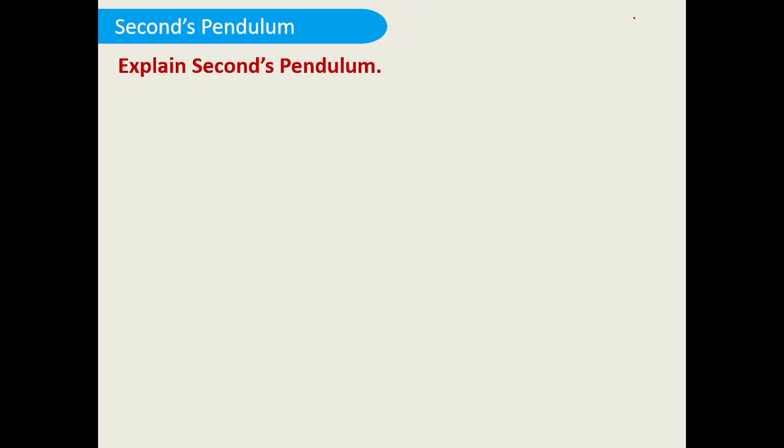There we understood that a simple pendulum is nothing but an arrangement in which a rigid support is there and there is a string-like structure, and on this thread a bob is attached, and the bob moves to and fro about its mean position like this. So this is actually the concept of simple pendulum.